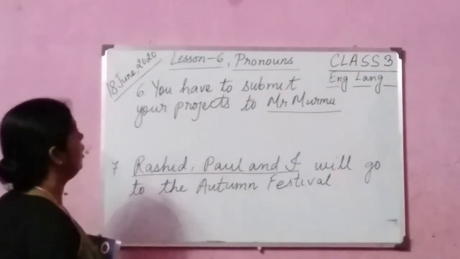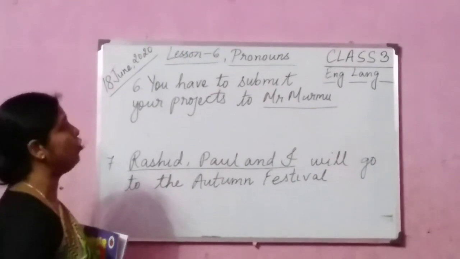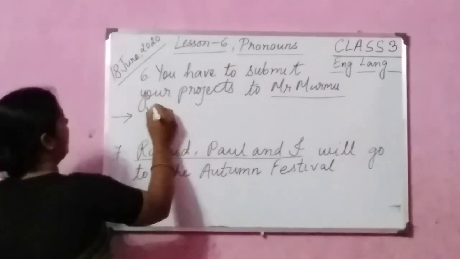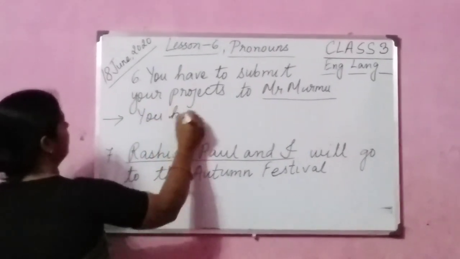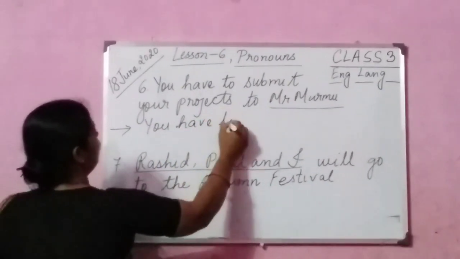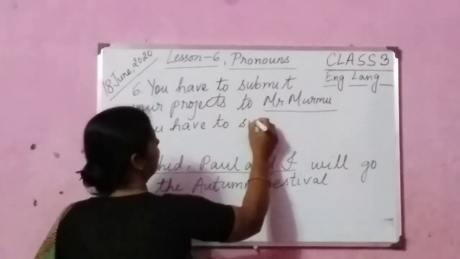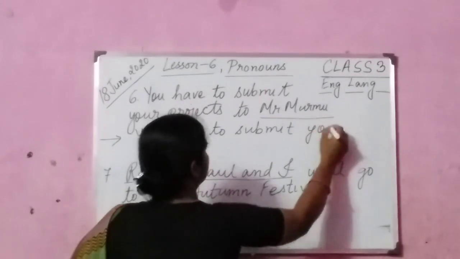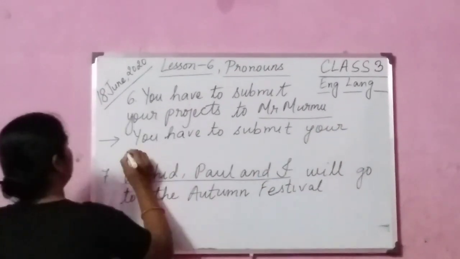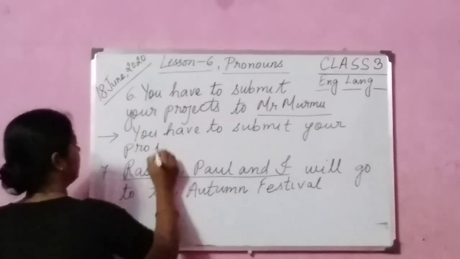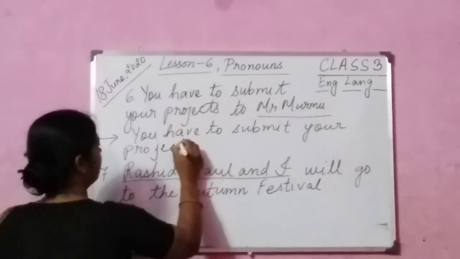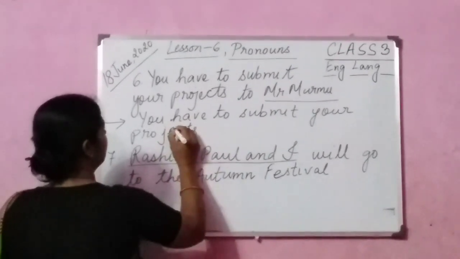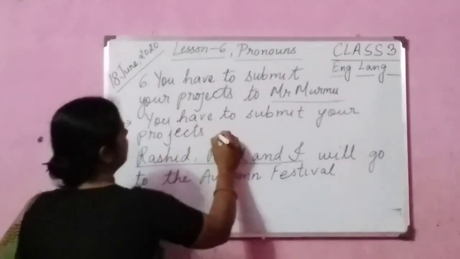Children, you see here, you have to submit your projects to Mr. Murmu. Now what will be the answer? You have to submit your projects to him.